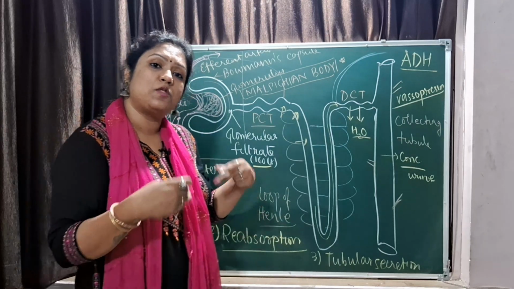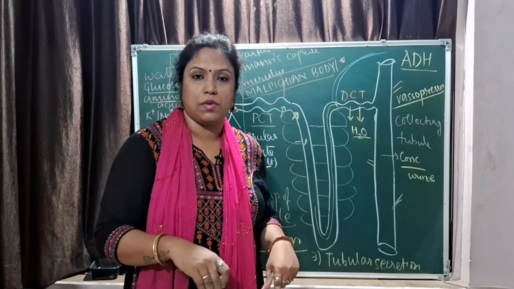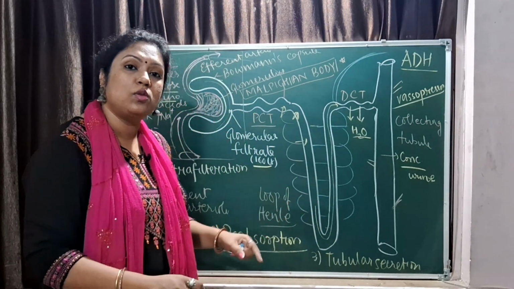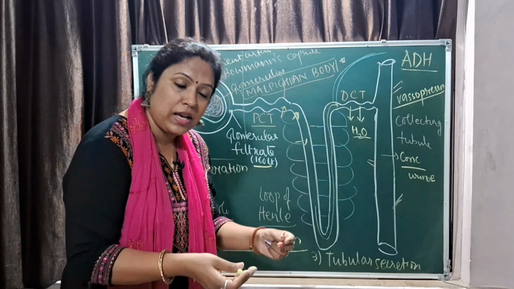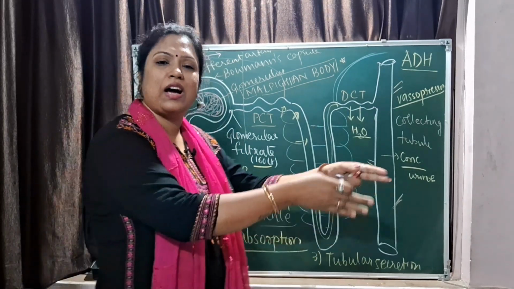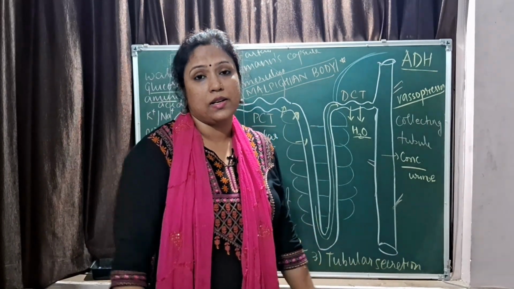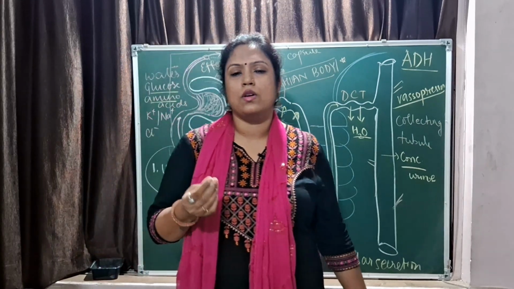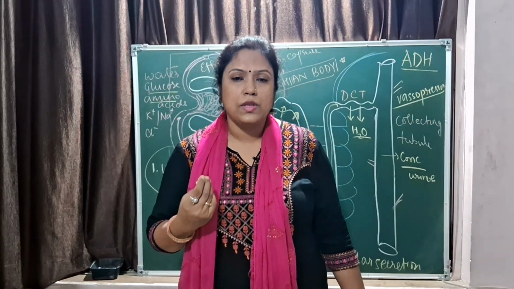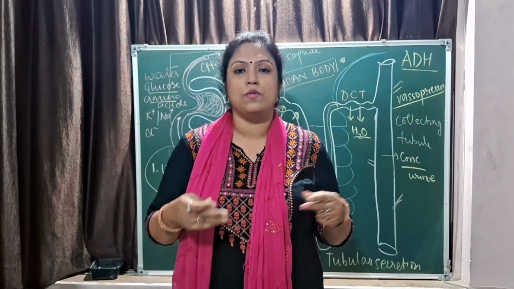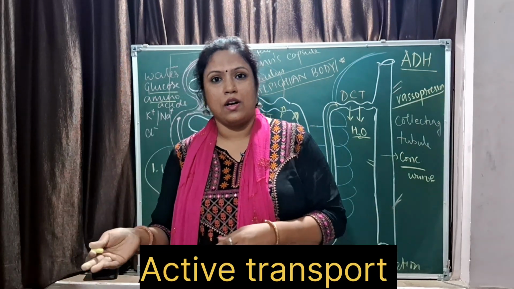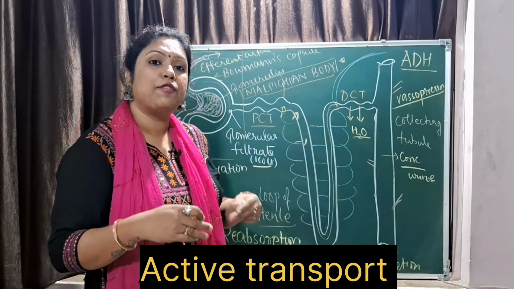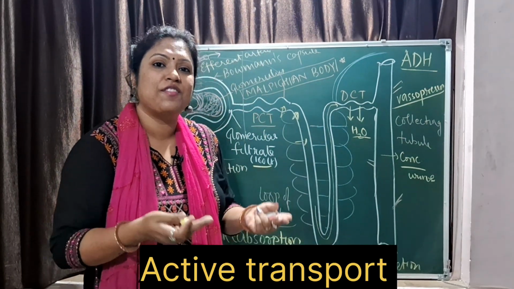Sometimes the thing which has to be thrown out is also reabsorbed. Then the body has to spend some energy and forcefully secrete out the substances which are not needed. Here the drugs also come into the picture. The medicine we take, the excess of it has to be excreted out in our urine. So that is done by forceful expenditure of energy.